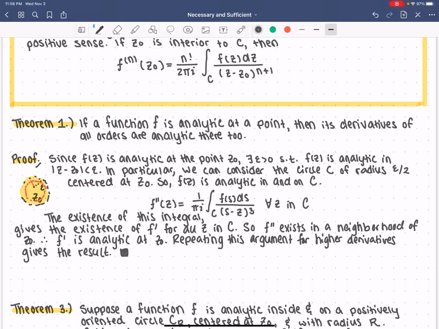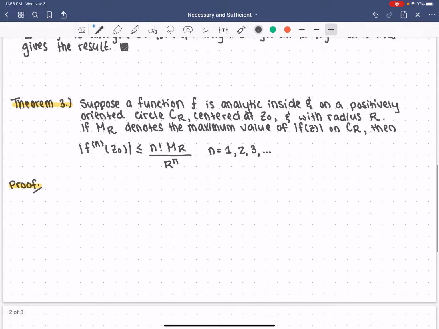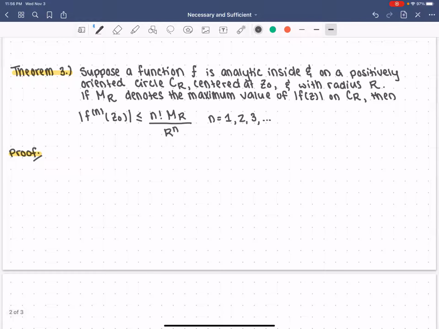Next theorem, theorem 3. I did skip theorem 2 just for the sake of time in this video, but theorem 3 is very, very useful and it does show up a lot on your homework, so let's go over it. Theorem 3, this is also called the Cauchy Estimate. So let me kind of write it here.